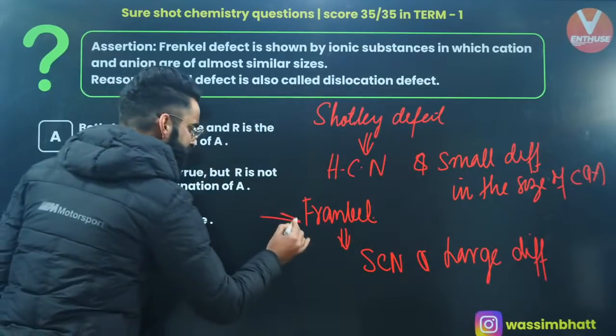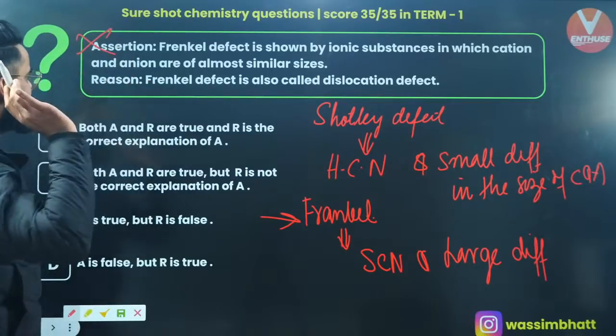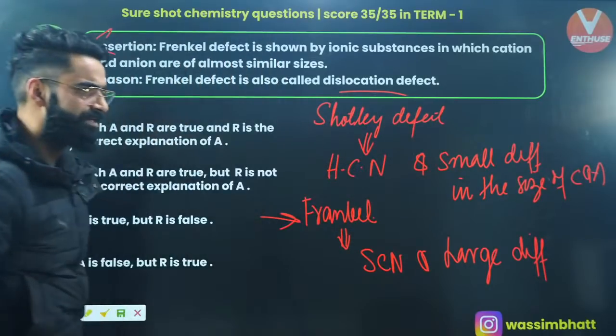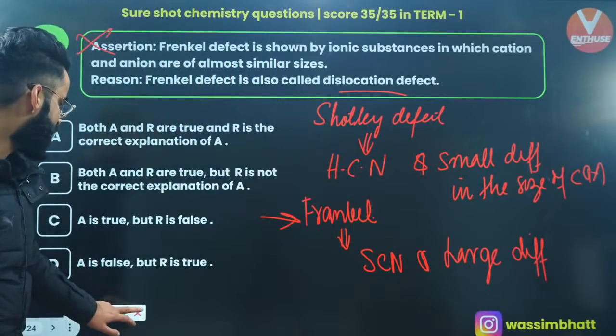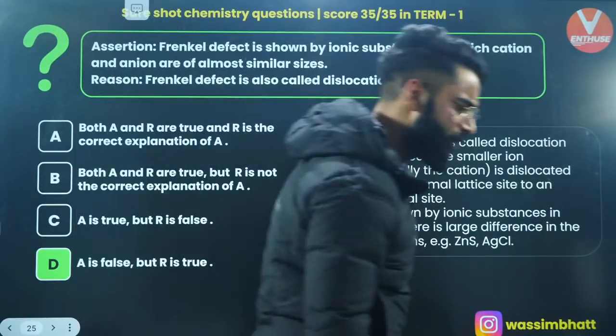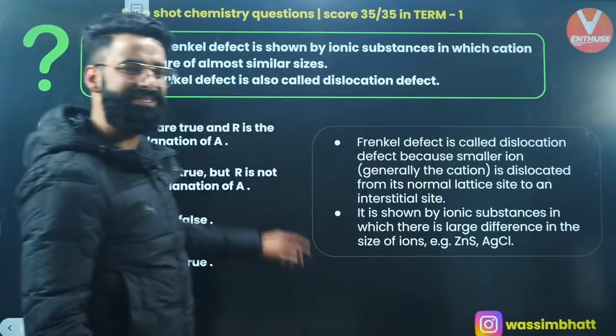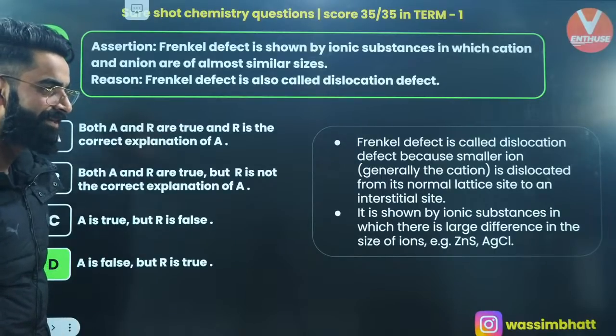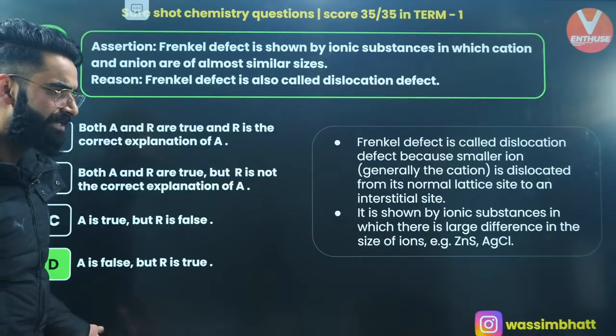So this statement kills this statement, right? Reason: Frenkel defect is also called dislocation defect. Is it right, my dear people? Let me know fast. Absolutely, you are all perfectly right. It's going to be option D. Your assertion is false, but the reason is absolutely true. All of you said option D, and absolutely it's option D.